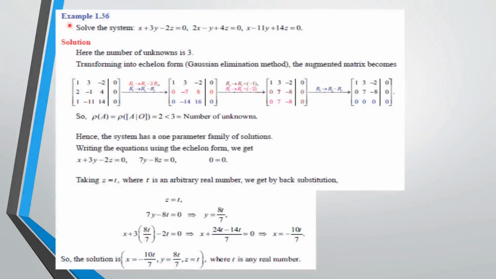Now we are going to see example 36 in chapter 1. Solve the system. Solve means find the unknown variables in the given sum. Here three equations are given. In the three equations we are having three unknown variables, that is x, y, z, and there is no constant term in each equation. So this is called homogeneous equations. Let us see the solution. Here the number of unknowns is 3.